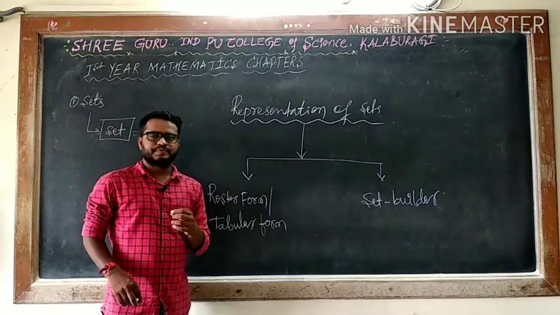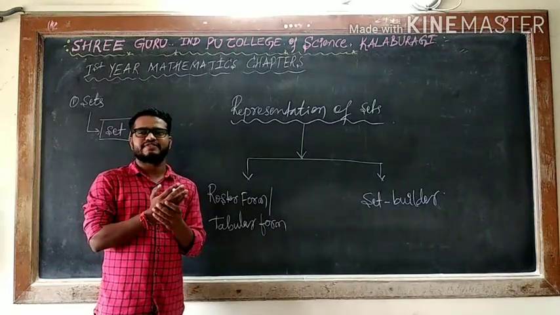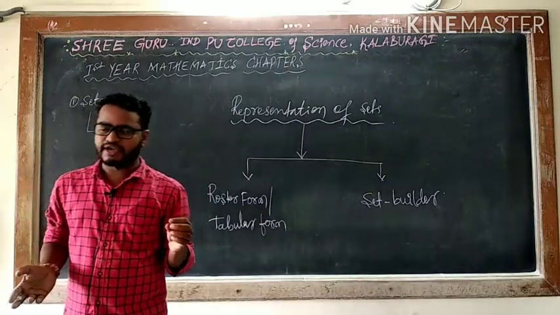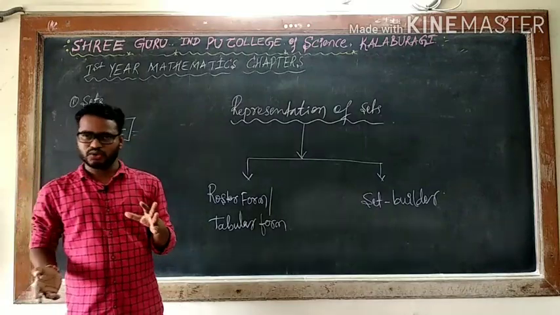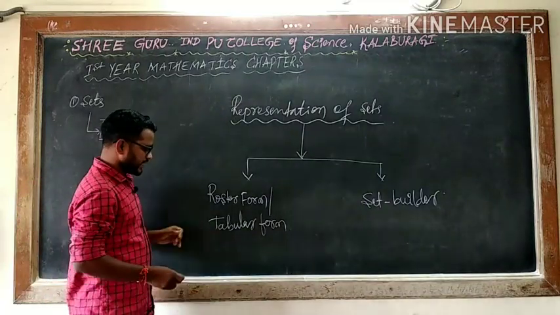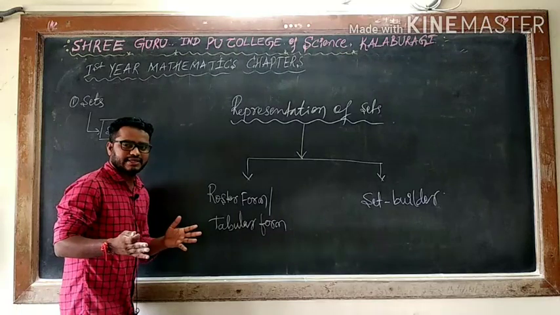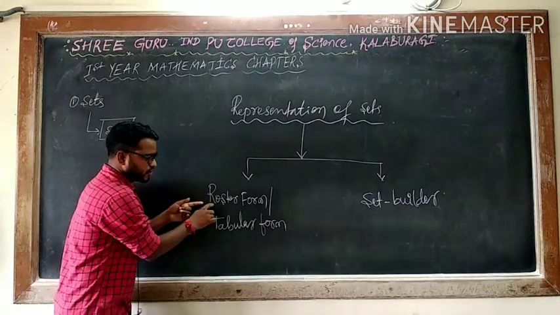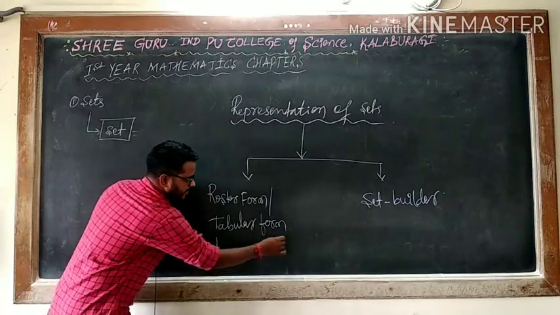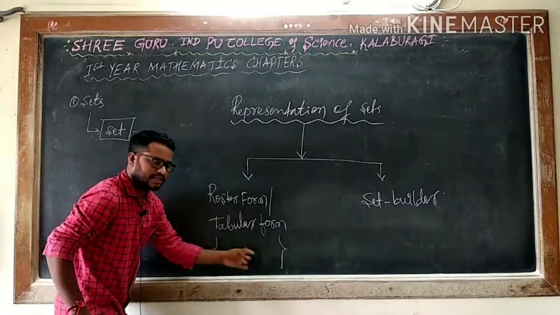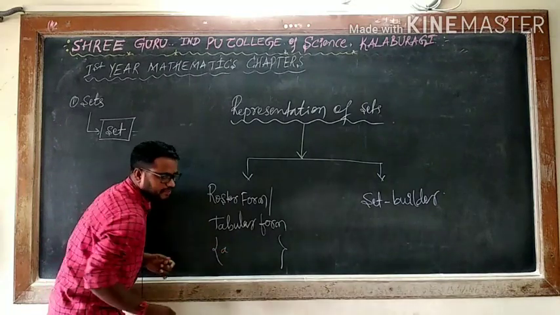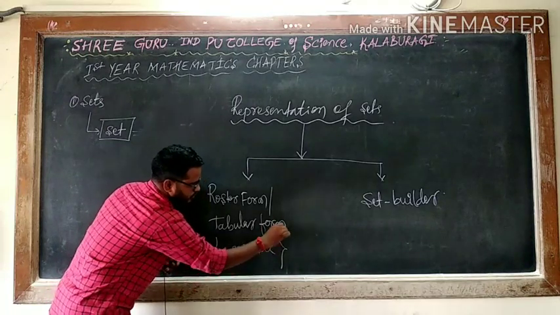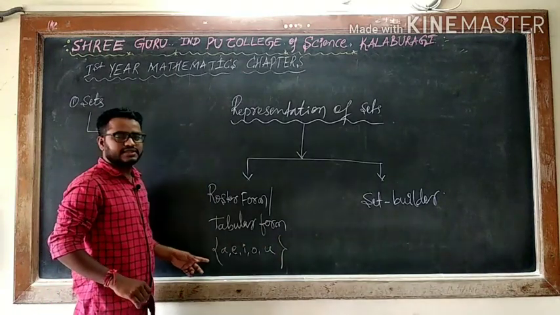For example, you know the vowels of the English alphabet. How many vowels are in English? There are 5 vowels: A, E, I, O, U. So I can say it is a collection of vowels, because in English we have 5 vowels, that I can write. I said in the roster form we will write elements in between two flower brackets. Every element is separated by a comma. A, E, I, O, U. These are English alphabets.